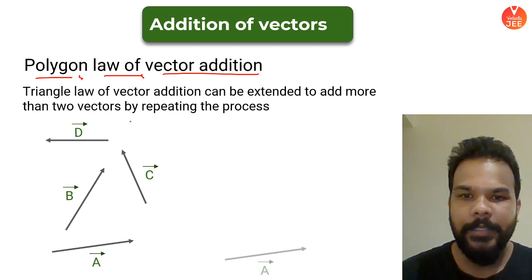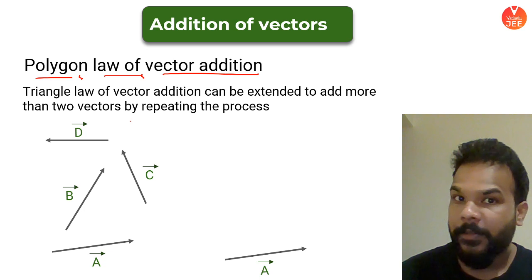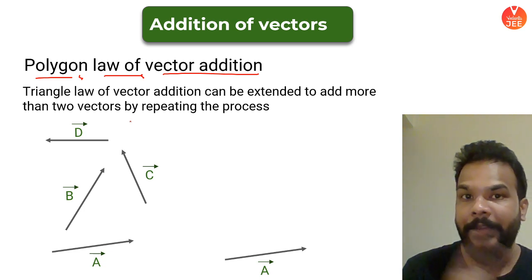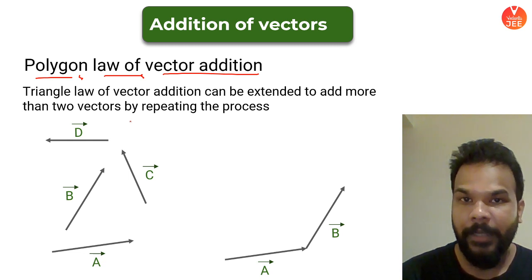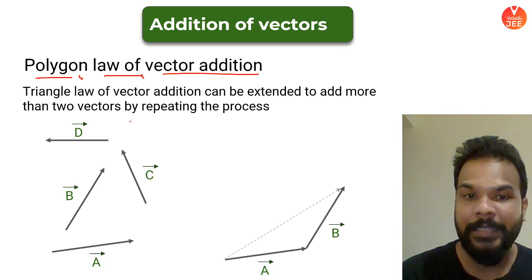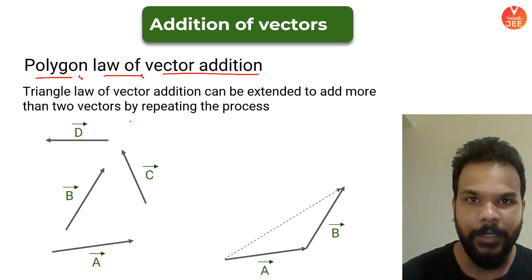Now you start arranging them strategically as vector A. Then you put vector B in such a way that the head of vector A and the tail of vector B lie at the same point. Followed by vector B's head and vector C's tail at the same point. Before that, this is what the triangle law told us.